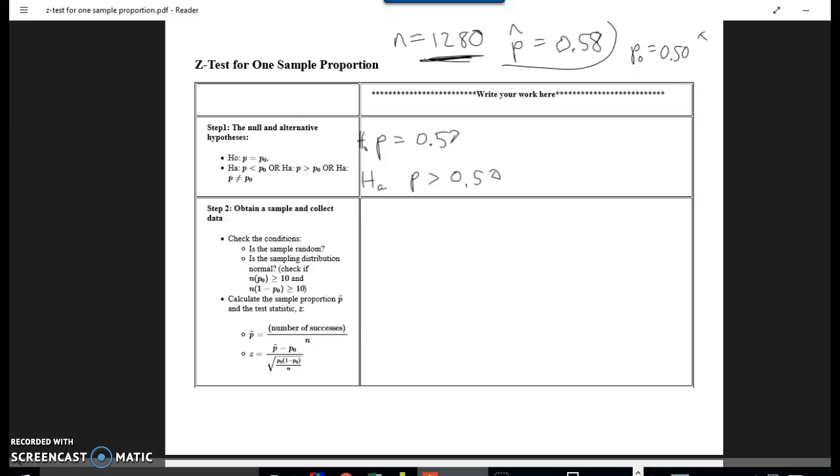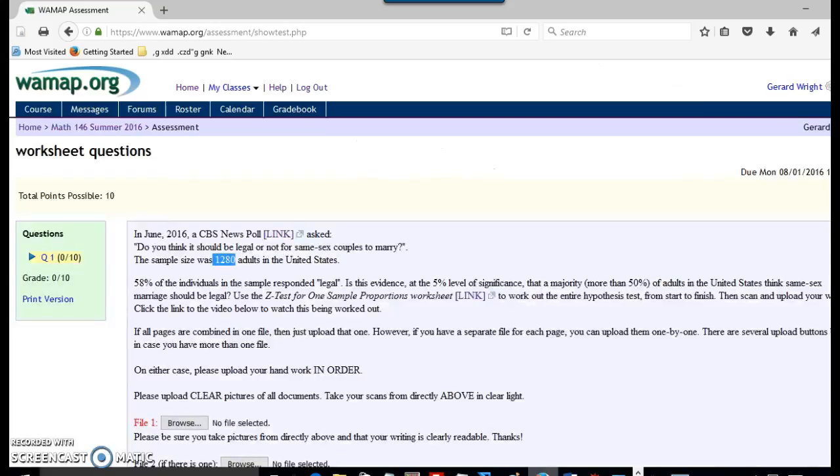Step two, obtain a sample and collect the data. Okay, we got our sample, we got our data result. It's 0.58 is the p hat right there. Now, is the sample random? Let's check the conditions. Is the sample random? Well, we don't know for sure. Let's go back to the question. A lot of times in the question, it'll actually say that there was a random sample. It just says a CBS News poll.